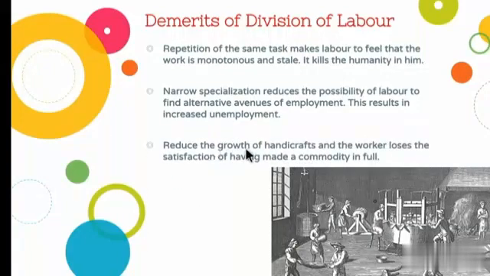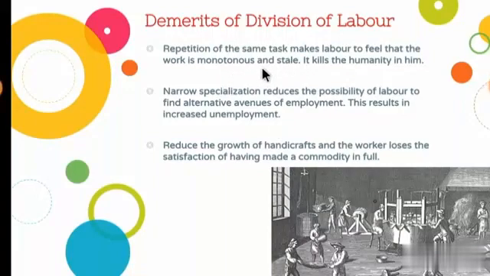It also reduces the growth of handicrafts, and the worker loses the satisfaction of making a commodity in full. That means half will be done by the worker and the other half of the work will be completed by the machine. So there will be no satisfaction for the worker that they completed the commodity. Commodity means the product in full. So these are all the demerits of division of labor.